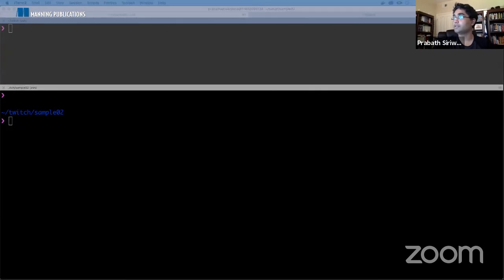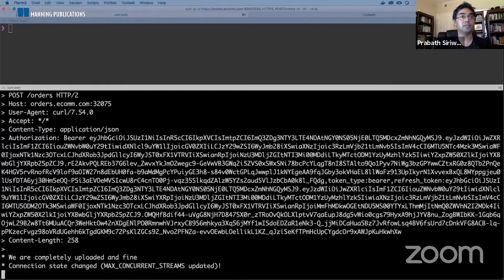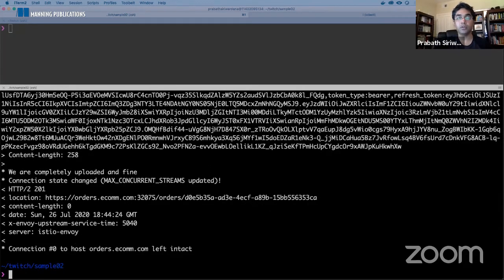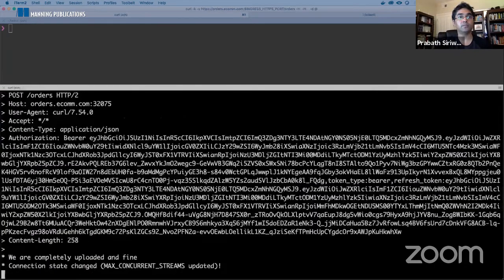Let's run the other command to try to access the order processing microservice directly. Still, we don't do any JWT validation. We just enable TLS at the ingress gateway. We haven't enforced any authorization policies at services, so we don't need to pass the JWT here. So with or without a JWT, we should be able to access this. We should see a 201. Yeah. So now we could access the order processing microservice securely.